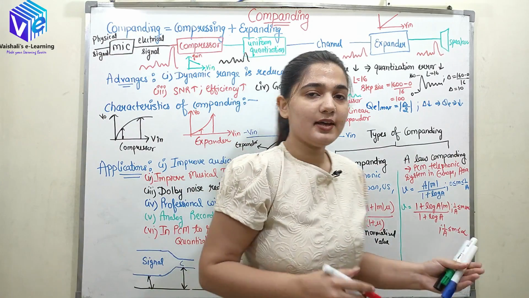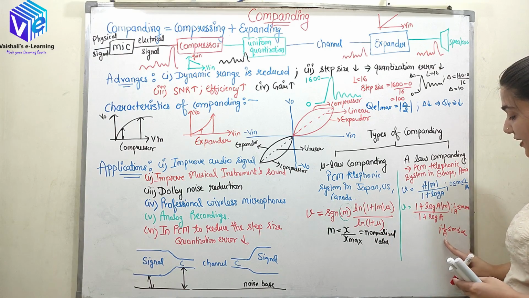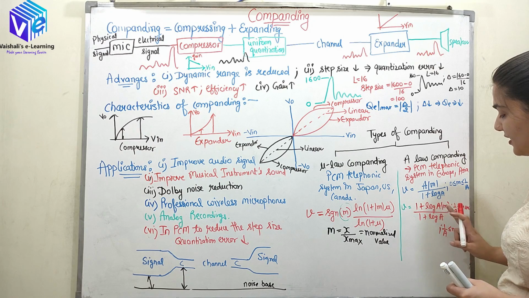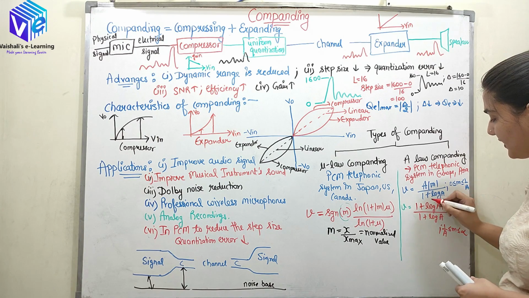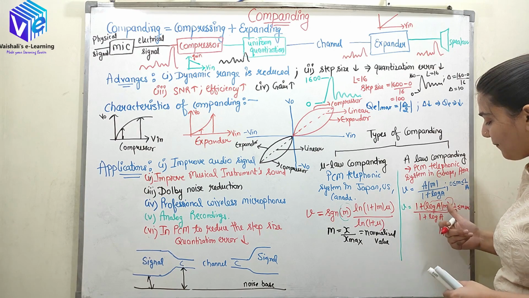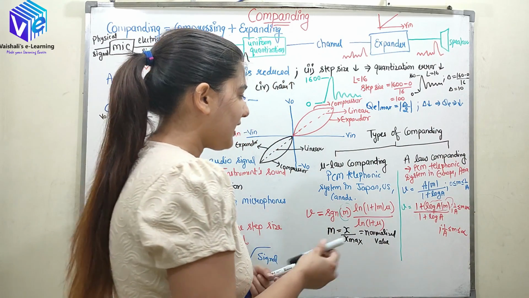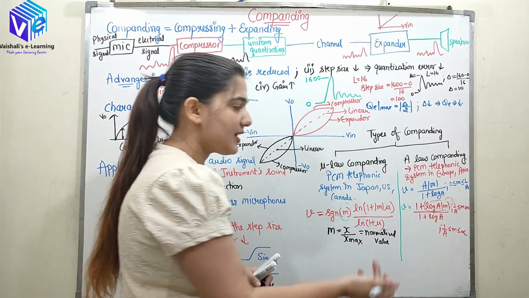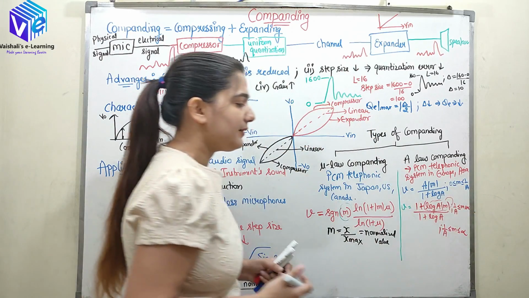So when the M value, the normalized value is greater than 1 by A, so that time the output will be 1 plus log AM upon 1 plus log A. So from here you can directly see that the value of output depend upon the log of AM. So now here you can see that output will depend upon log of M when the value of M is high, and it depends upon M only when the value of M is less.